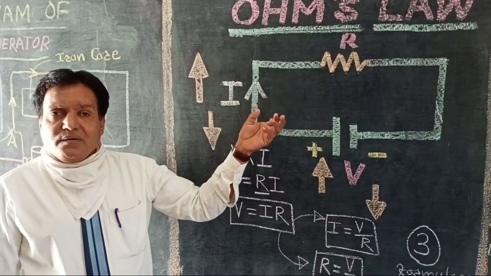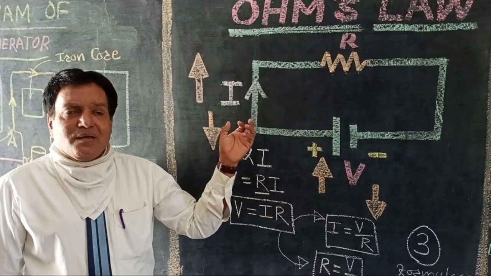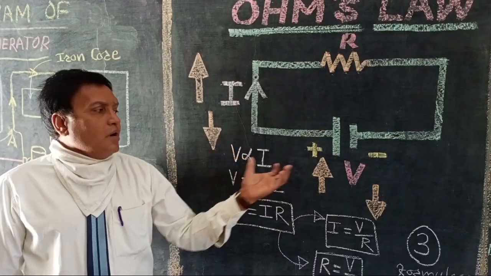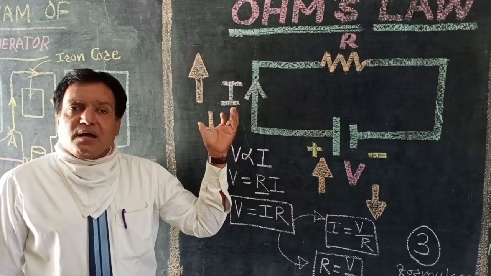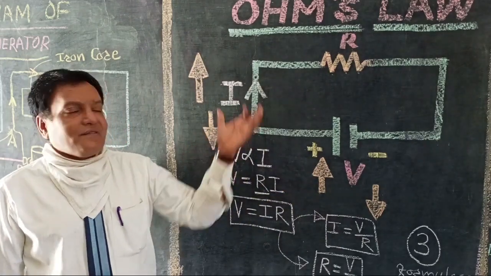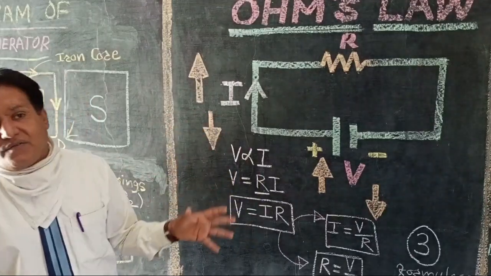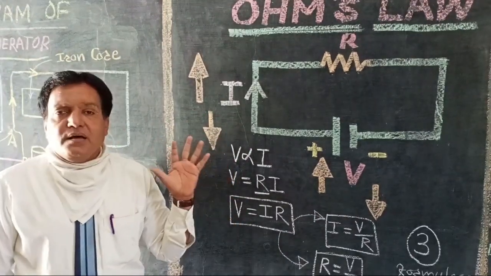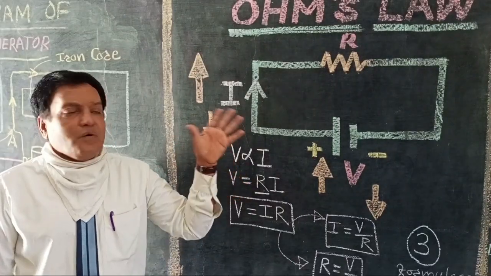It represents the relationship between V and I, meaning how the voltage or potential difference V is related to current I. That is what this law represents. So, what does this law state? First, we will see the statement of this Ohm's law.